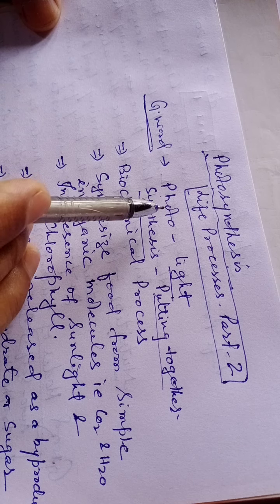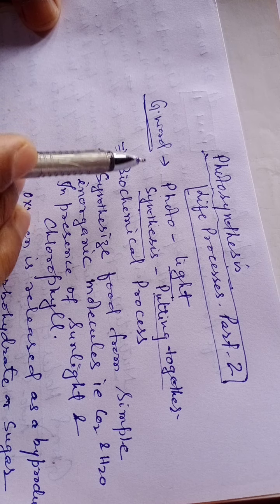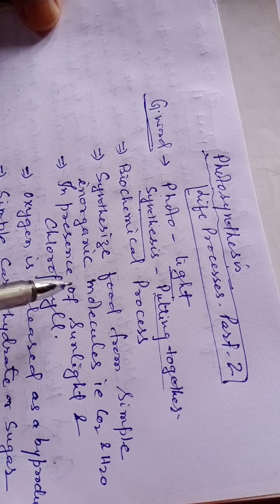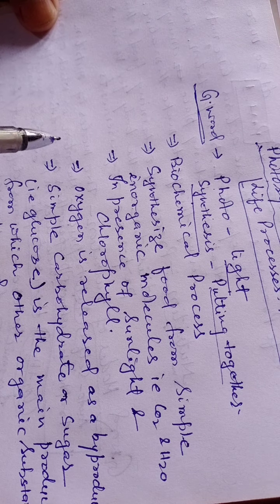So photosynthesis takes place in presence of sunlight. This is why this process is called photosynthesis.